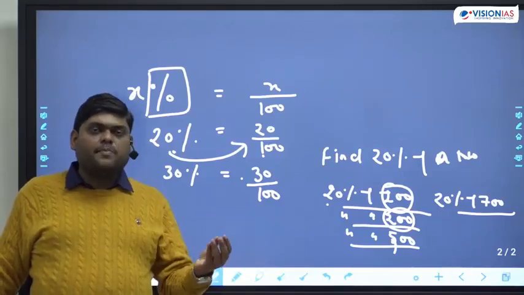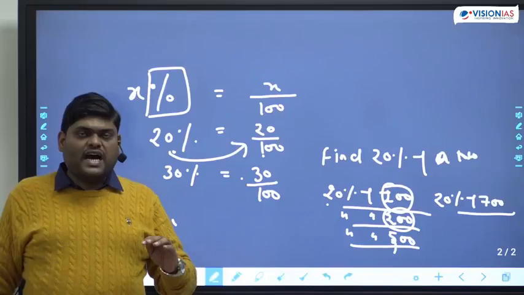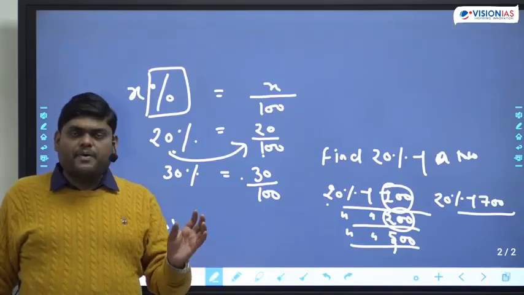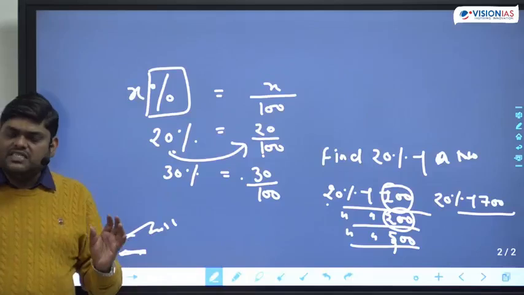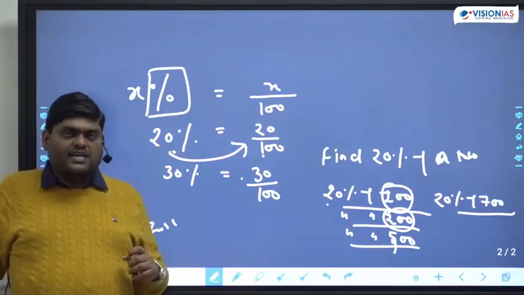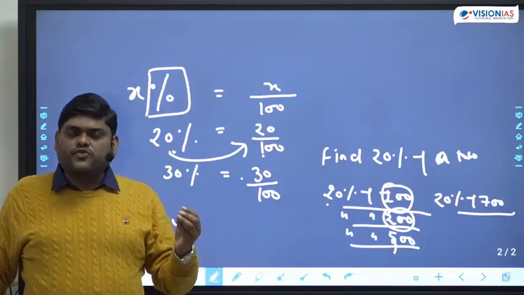But 33% of which number? There should be some reference, right? We know that the total marks of the CSAT paper is 200. Now we can say that we have to find out 33% of 200.